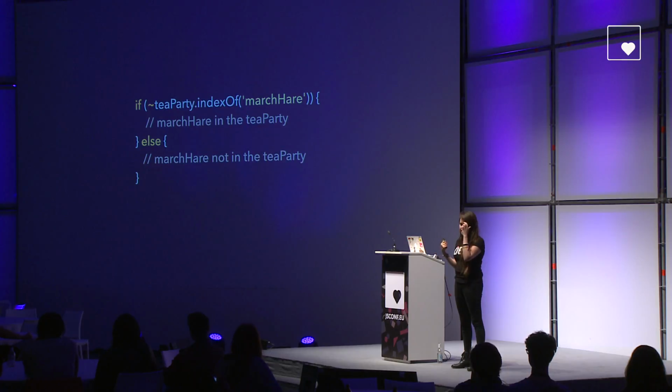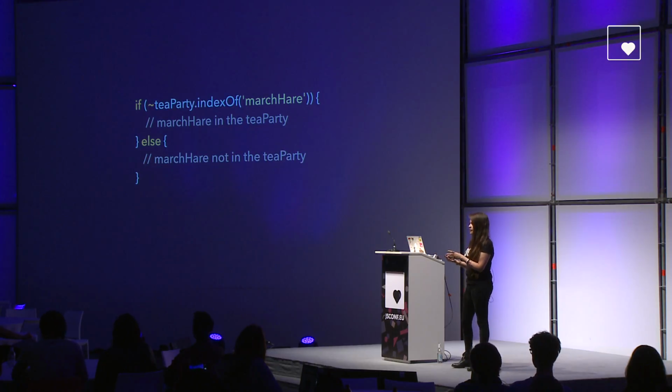Because basically what's happening here is that if the element was not found, the indexOf method will return back a -1. Then we will pass this -1 to the tilde operator, and it will transform it into a falsy 0. And in any other case, it will mean that the element was actually found.